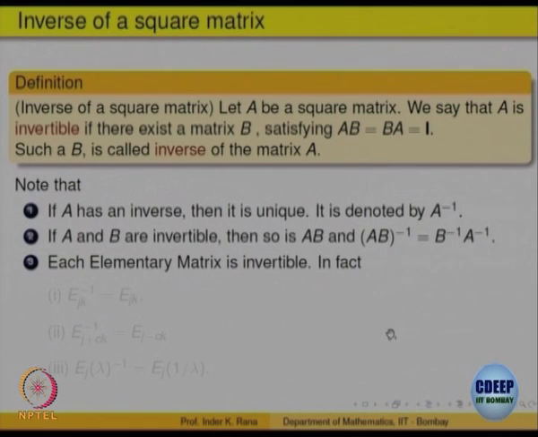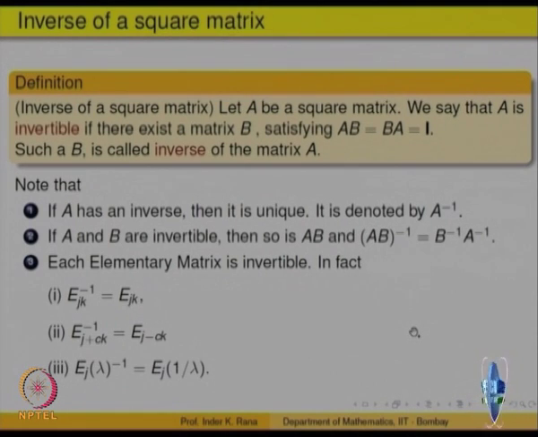Now, let us look at elementary matrices, these three elementary matrices. What were the elementary matrices? We took an identity matrix. For example, we interchange the ith row with the jth row, we got an elementary matrix. Is that new matrix invertible?